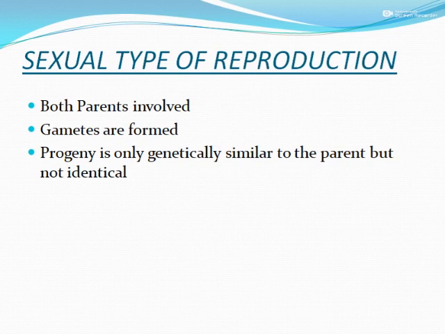Next we will go on to sexual reproduction. Both parents are involved, one male and one female. Gametes are formed, which means fusion of gametes, the sperm and the egg, will take place. Progeny is only genetically similar to the parents but not identical. The genes will be similar, but they are not a Xerox copy of their parents. That means slight variation is produced.